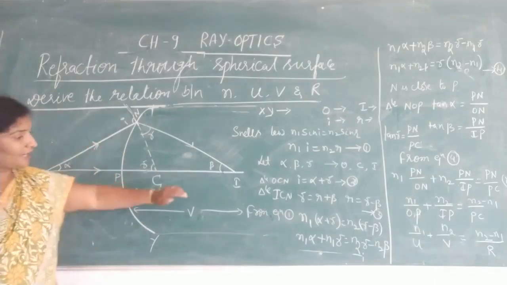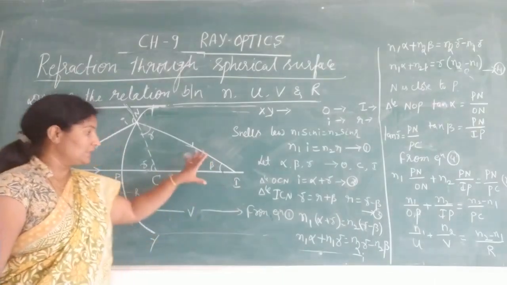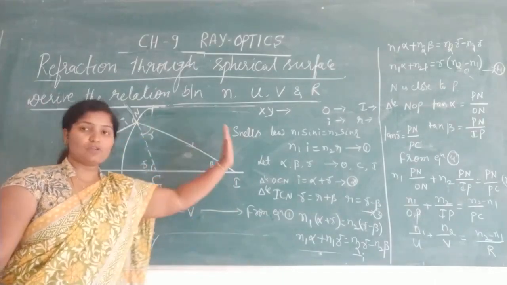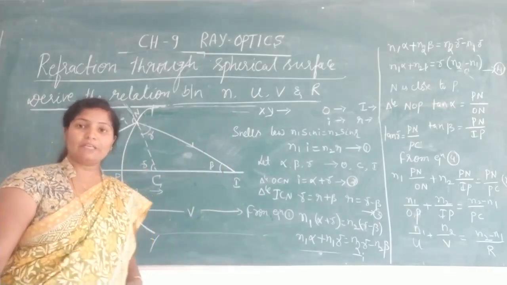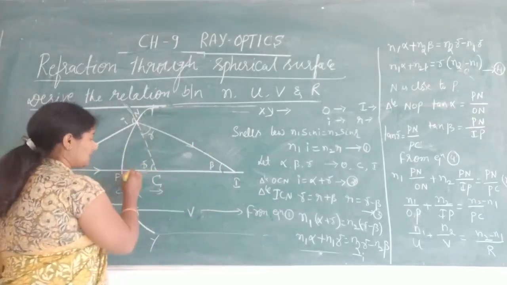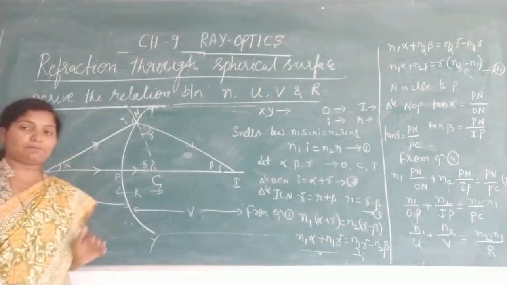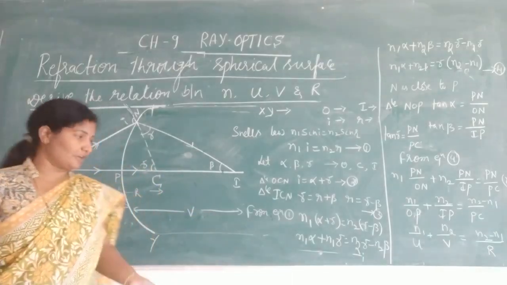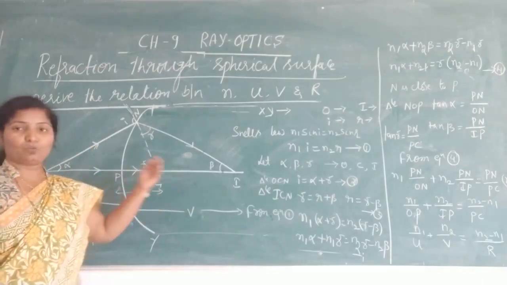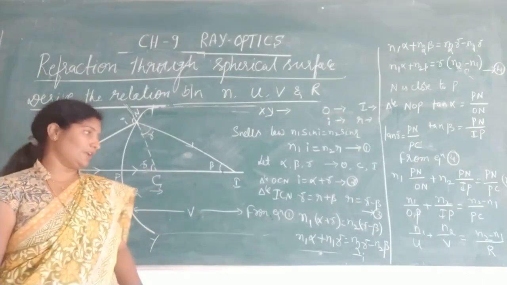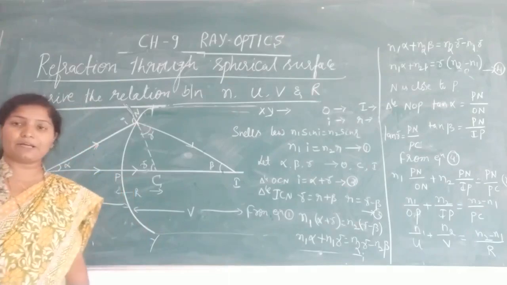After the refraction we get the image. Therefore this whole space we call image space. Image space consists of refracted light rays. Object space consists of incident rays. So this is about the spherical surface.